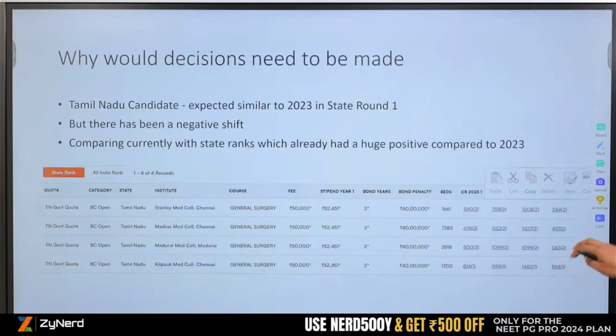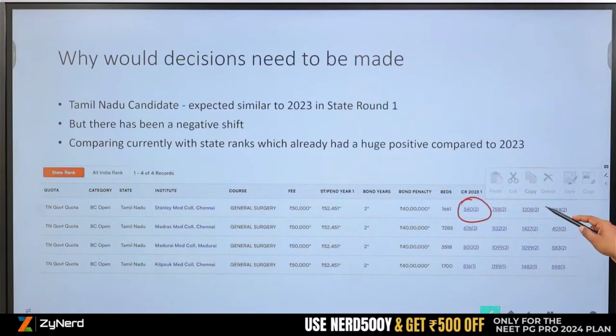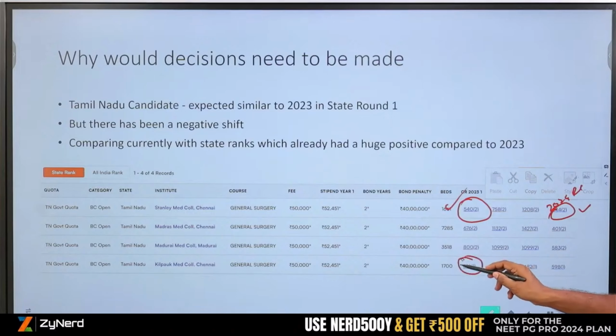Now here you see that last year it closed at 540 in round 1. 2024 round 1 is this, it closed at 244. So somebody was expecting general surgery at 540, it has closed at 244. Similarly, somebody was expecting Keelpark general surgery at 816, this closed at 598.